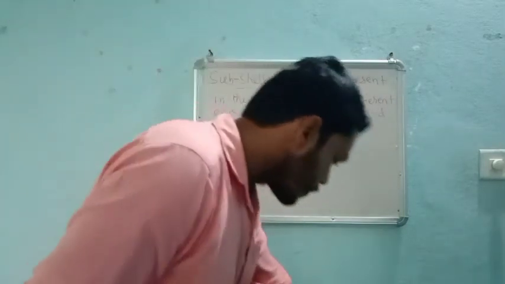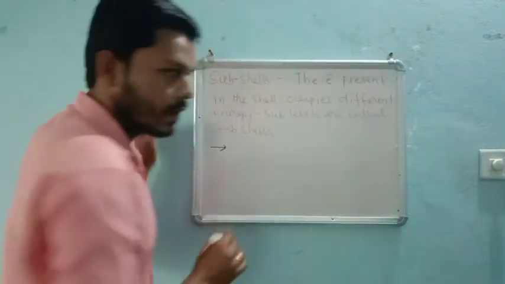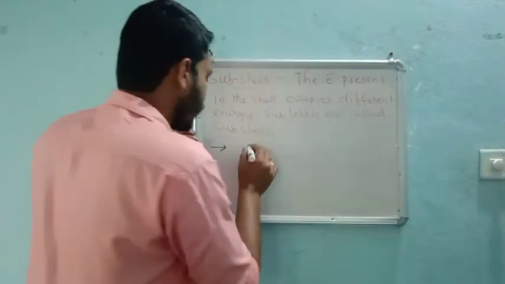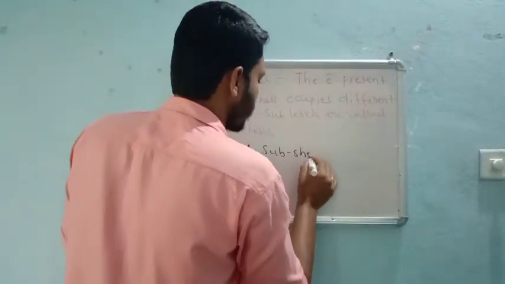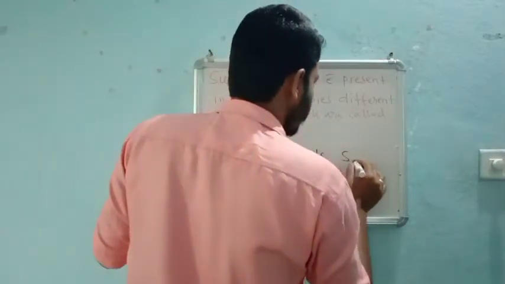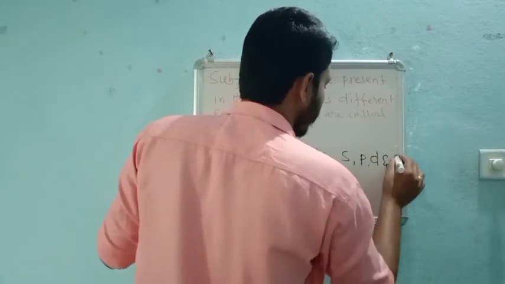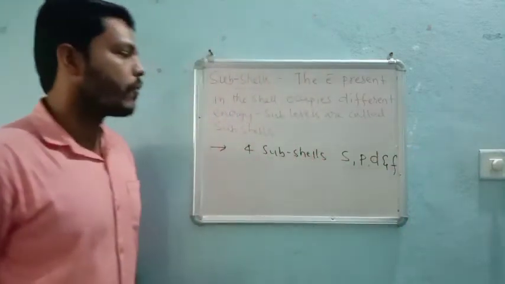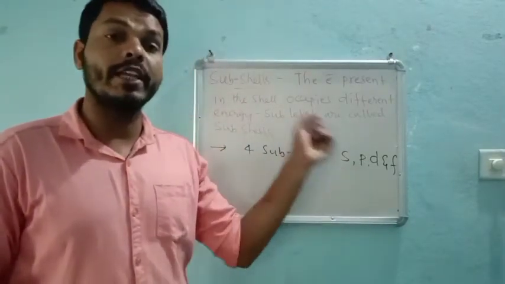See here the first point: there are 4 subshells, right? Already we know there are 4 subshells. What are those? S, P, D and F. These subshells are present in the main cells.